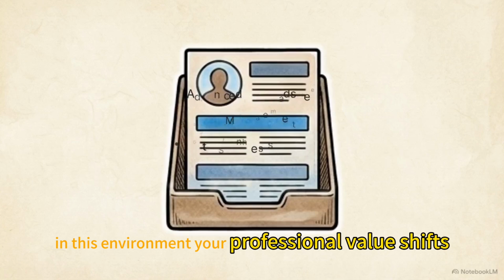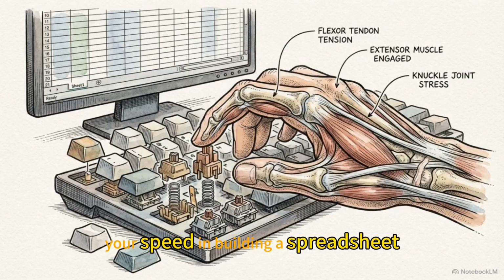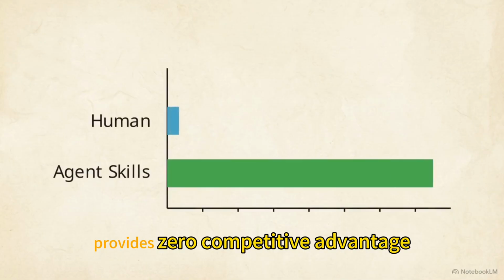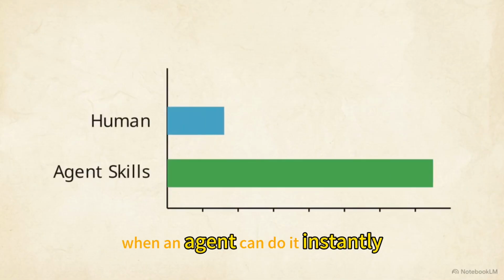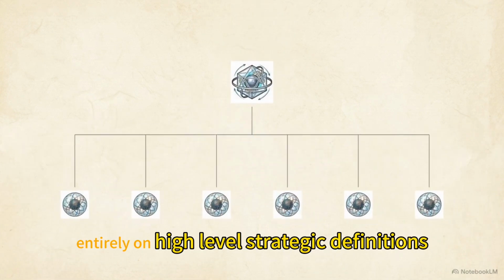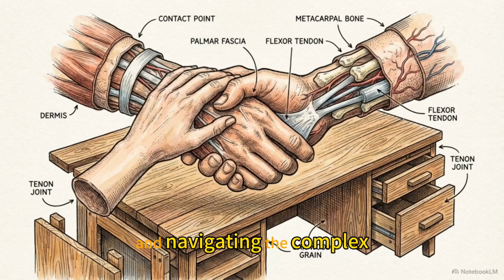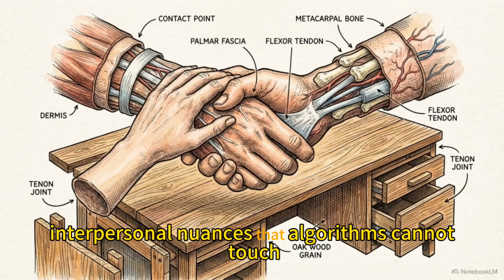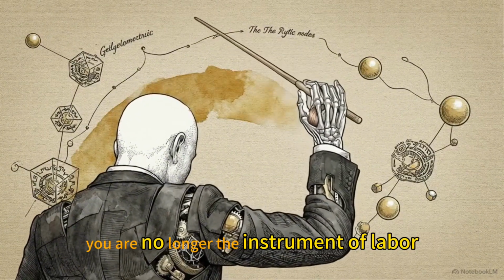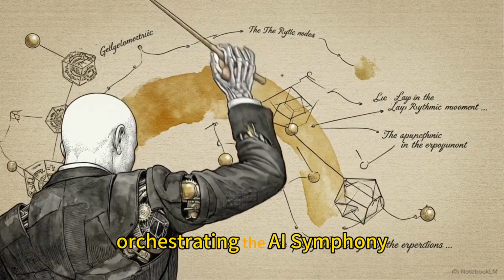In this environment, your professional value shifts. Your speed in building a spreadsheet, drafting an email, or organizing a dataset provides zero competitive advantage when an agent can do it instantly. The required human skill set is now focused entirely on high-level strategic definitions, designing ethical boundaries, and navigating the complex interpersonal nuances that algorithms cannot touch. You are no longer the instrument of labor. You have been elevated to the conductor, orchestrating the AI symphony.